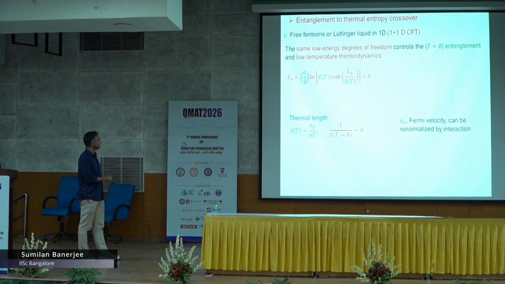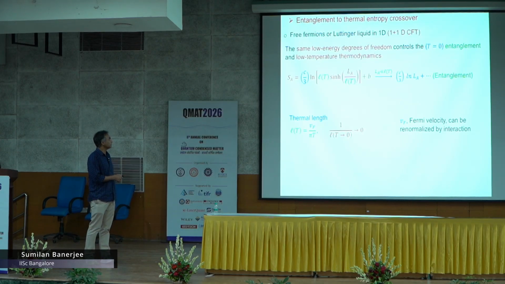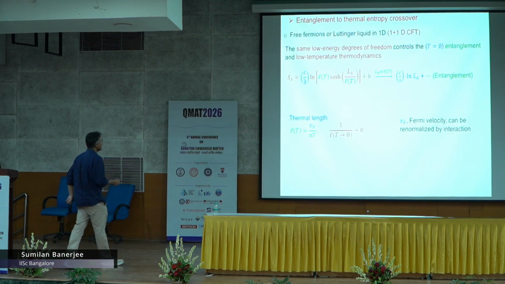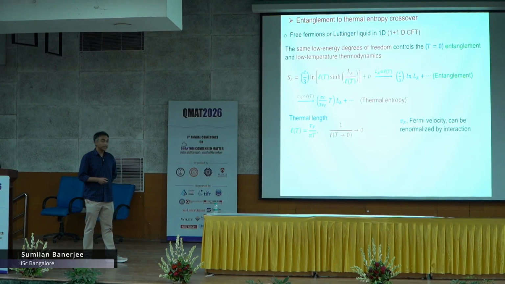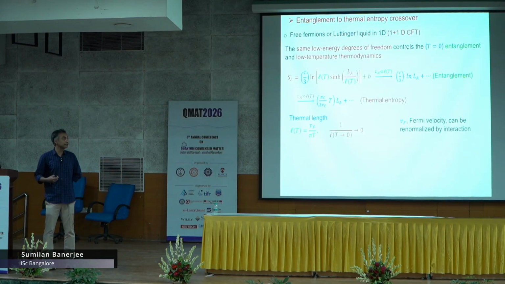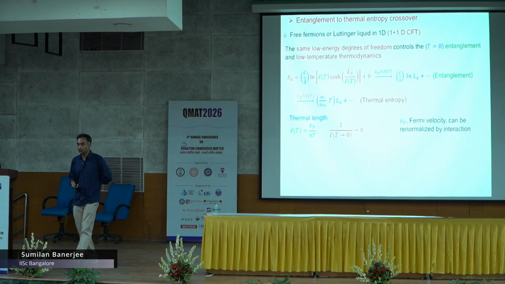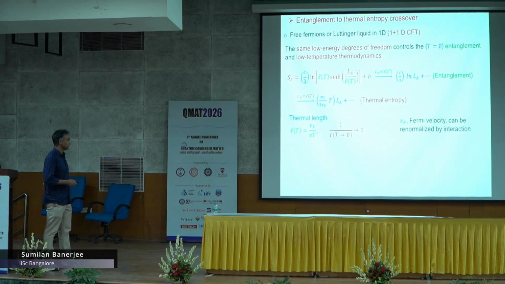So, 1 over this goes to 0, and you can see that in this formula, if you take the system size much smaller than the thermal length, that is at 0 temperature, of course, system size will be smaller than the thermal length, then you will recover entanglement. Whereas, if the subsystem size is greater than the thermal length, then you will recover thermal entropy, and what is interesting is that this same C appears here in both the cases. So, there is a crossover between entanglement and entropy.